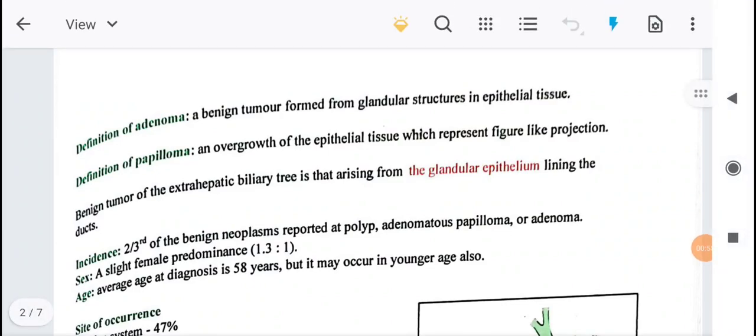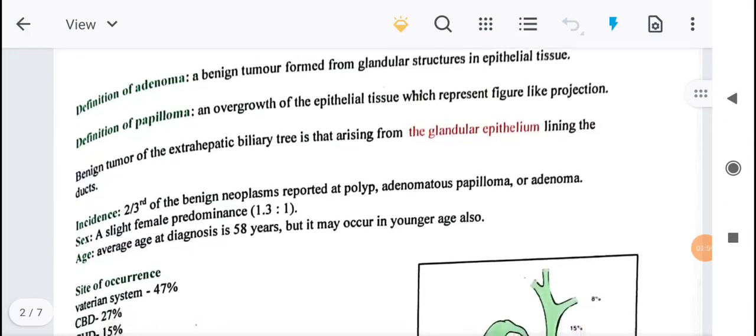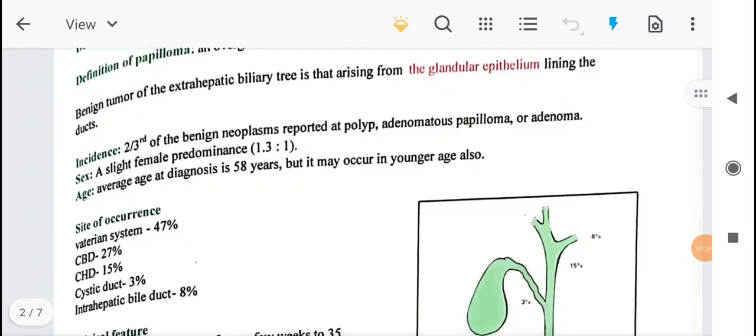So, arising from the glandular epithelium lining ducts. Benign tumor of the extrahepatic biliary tree is that arising from the glandular epithelium lining the ducts. Incidence: 2/3 of the benign neoplasms are reported as polyp, adenomatous papilloma or adenoma.